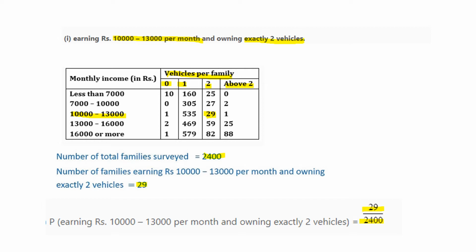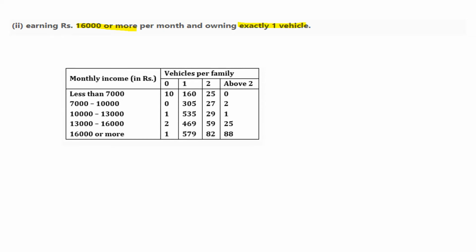Now next question we'll consider here. Earning rupees 16,000 or more. So what is the condition on income? 16,000 or more and owning exactly one vehicle. So again consider the table. 16,000 or more monthly income you can see in the last entry, last row. And here vehicles per family is given 0, 1, 2, above 2.